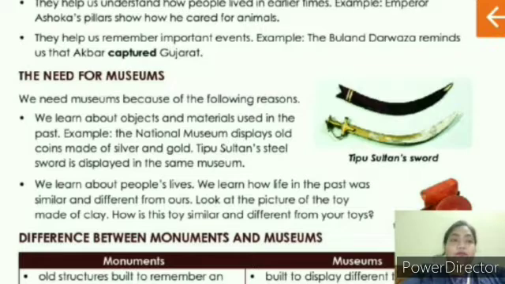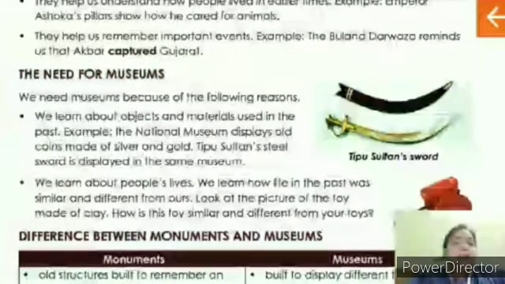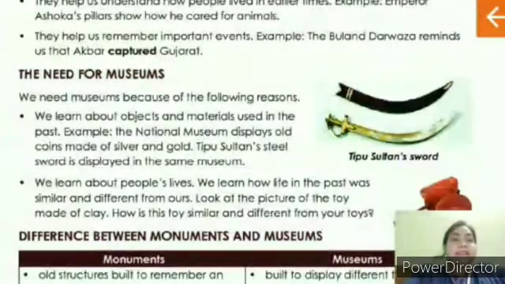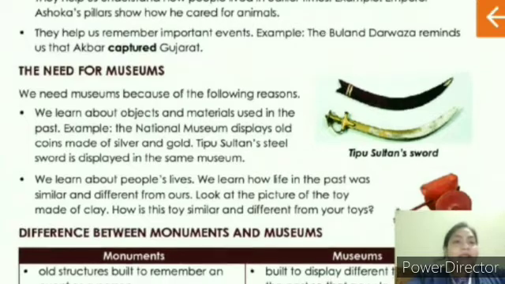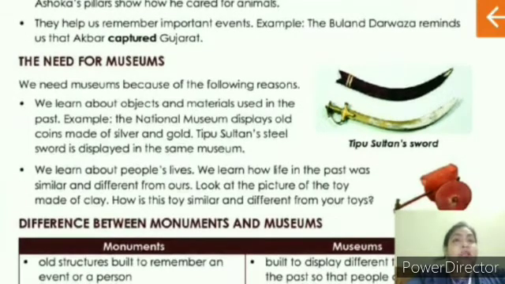We can collect information about that object or material. So they have given the example, the National Museum displays old coins made of silver and gold. And where is the National Museum, children? It is in Delhi. And what have they displayed there? They have displayed coins that are made of silver and gold.